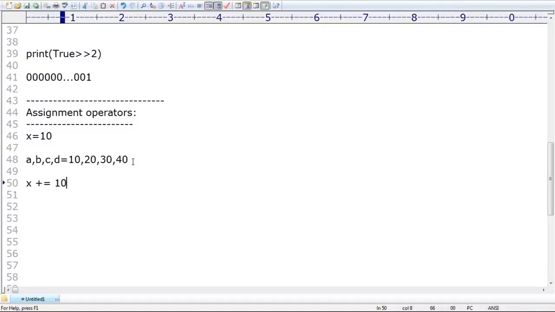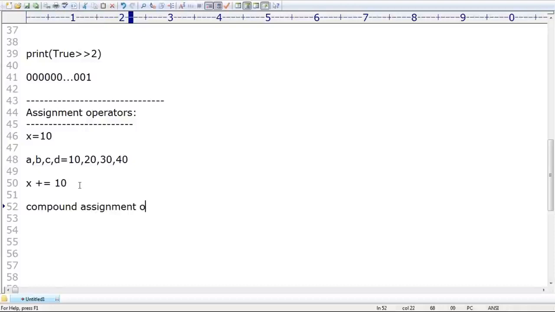X plus is equal to 10. Have you ever seen this type of thing? Assignment with some other operator. This is nothing but a compound assignment operator. Are you getting it? Compound assignment operator.